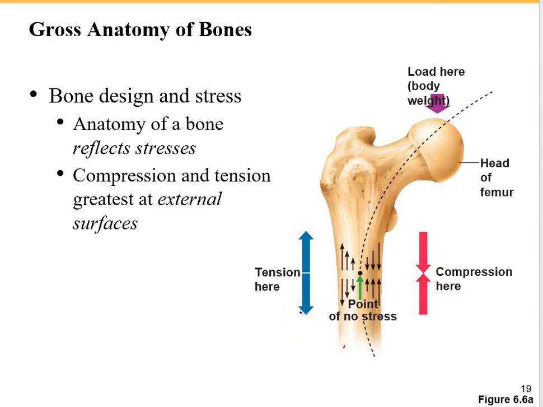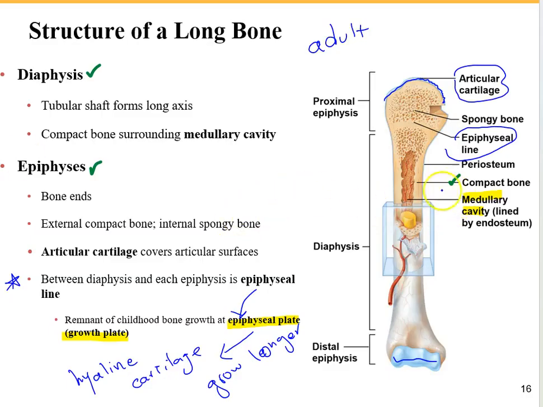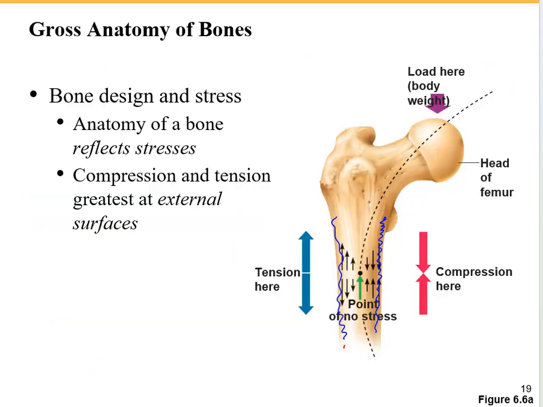Therefore, the external surfaces of the bone experience lots of stress. We have the greatest compression and tension at the external surfaces of the bone. That's the reason the external surface of the bone is stronger and denser, as we have the compact bone here. But let's look at the center of the bone, where we have the medullary cavity. There is a point of no stress.